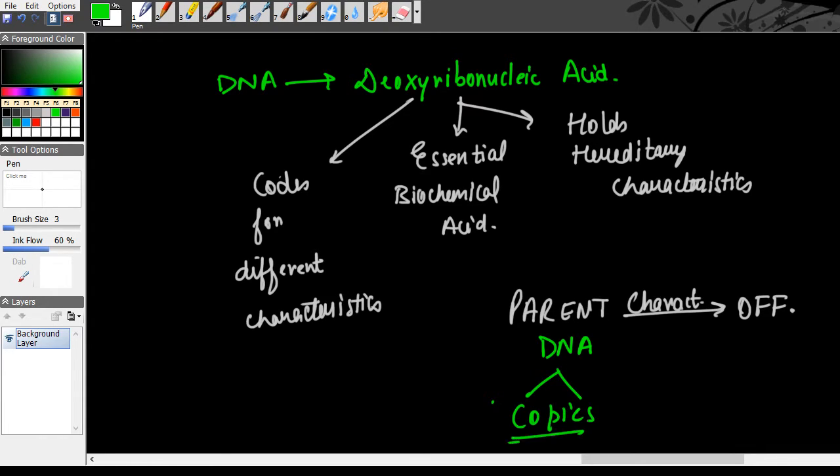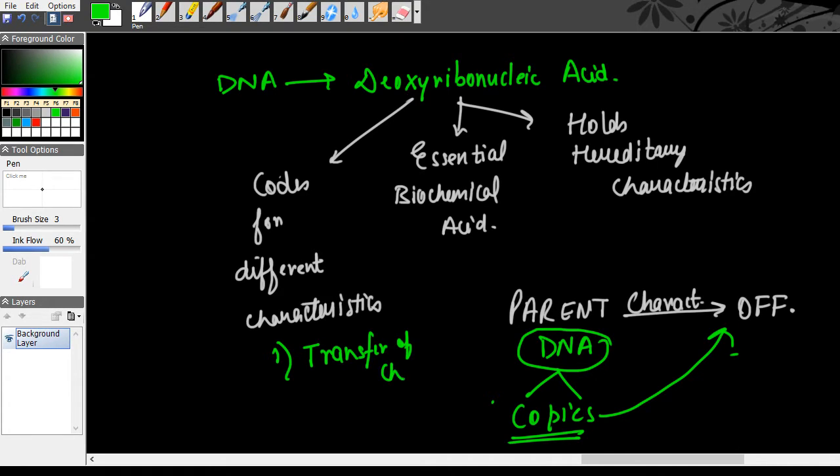And these copies will carry the traits of this DNA, and hence these copies will be carried to the offspring and the offspring will retain the characteristics of the parent. Hence, DNA copying is essential for number 1, transfer of characteristics, and number 2, in order for the offspring to create its own body design.